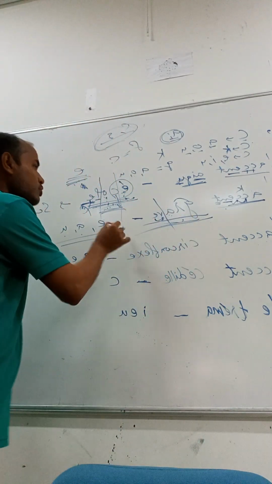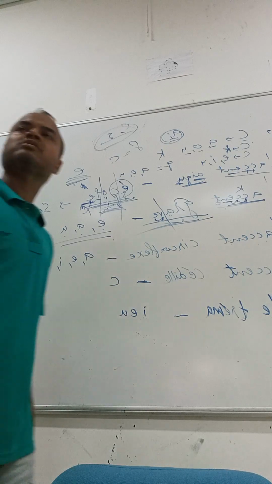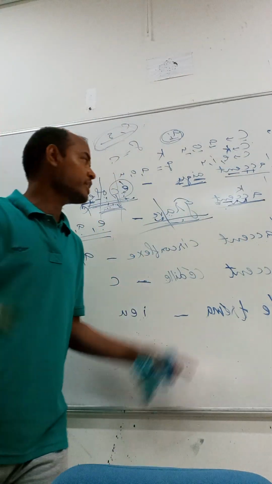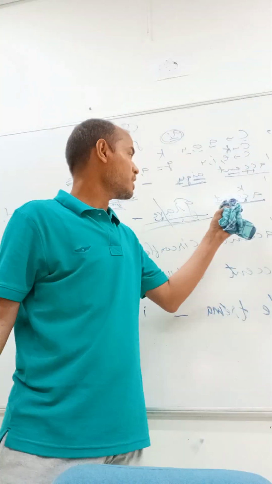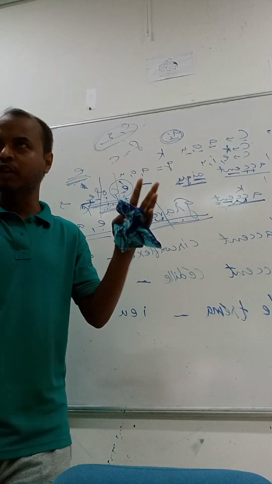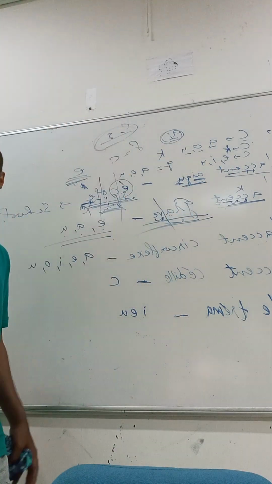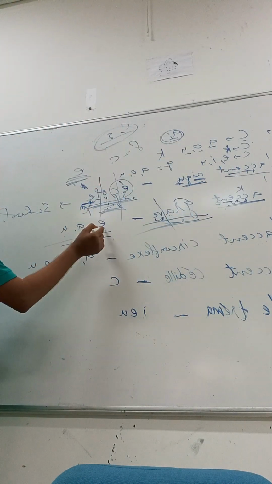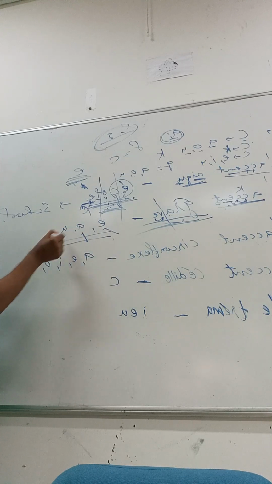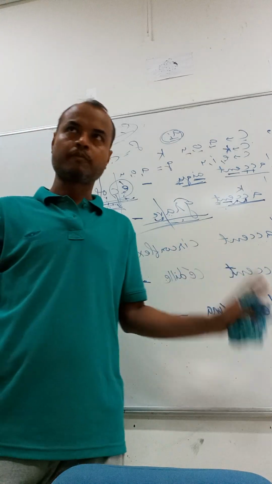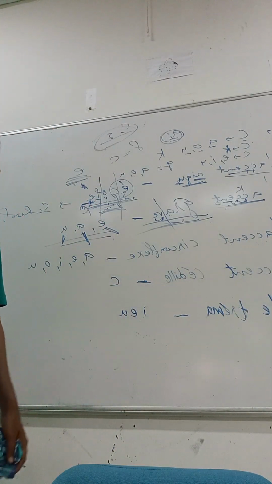Clear? So keep in mind, whenever somebody is asking you regarding accent grave, always keep in mind accent grave we place on 3 vowel letters, and those 3 vowel letters are A, E, U. Clear? No doubt.